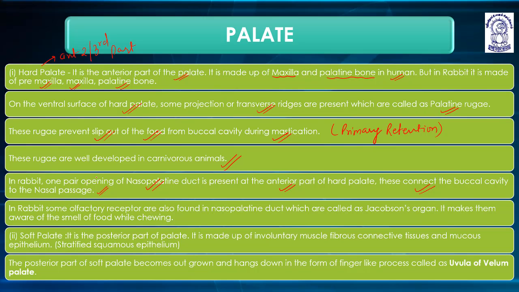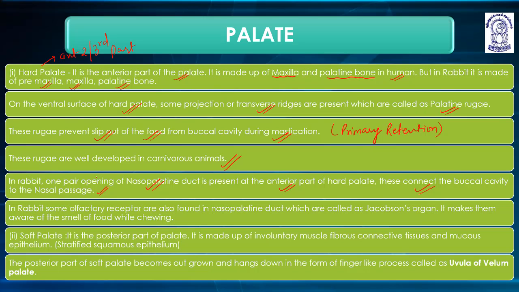Jacobson's organ. It makes them aware of the smell of food while chewing. So in rabbit, one pair of opening of nasopalatine duct is present in the anterior part of the hard palate. These connect the buccal cavity to the nasal passage. In rabbit, there are some olfactory organs known as what? Jacobson's organ. So these Jacobson's organs help to perceive the smell of food while chewing.